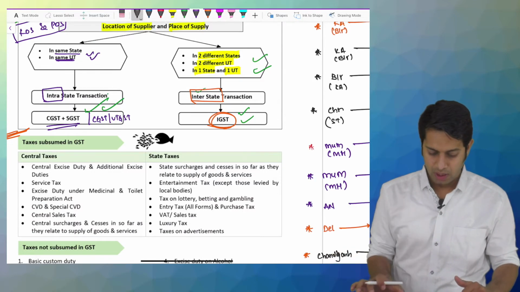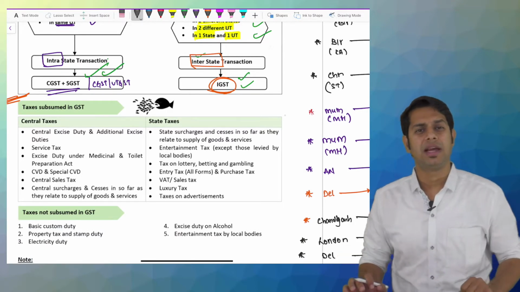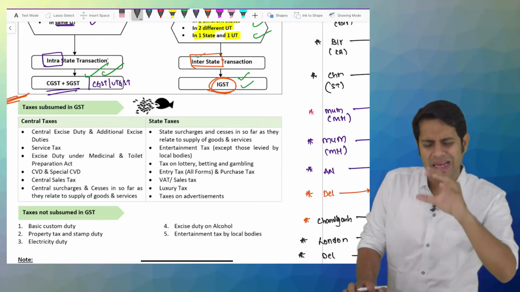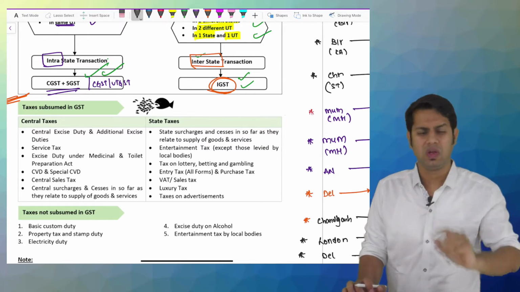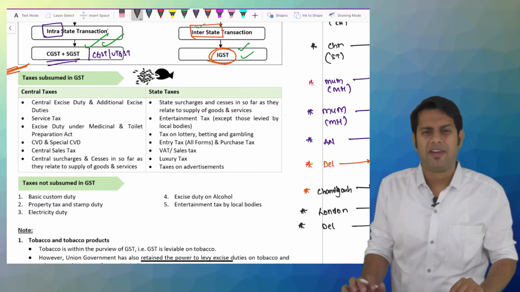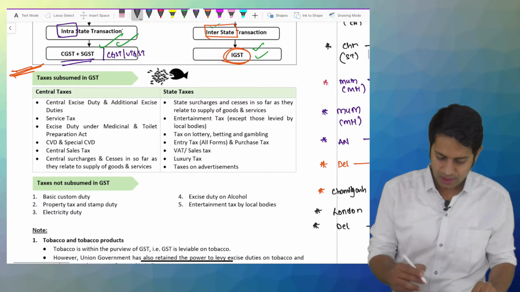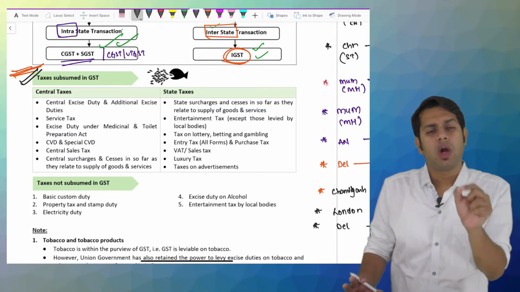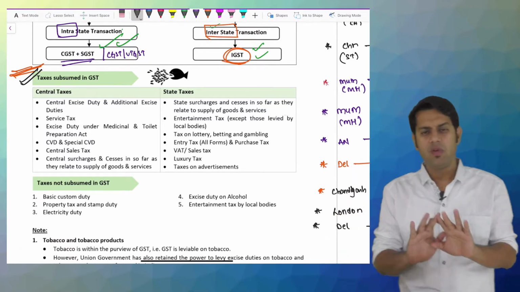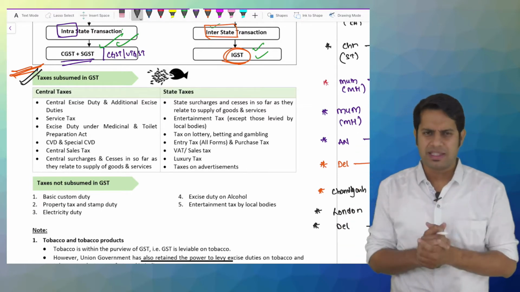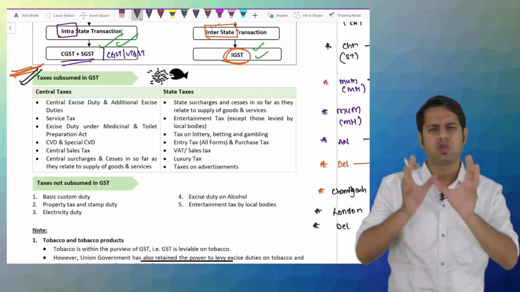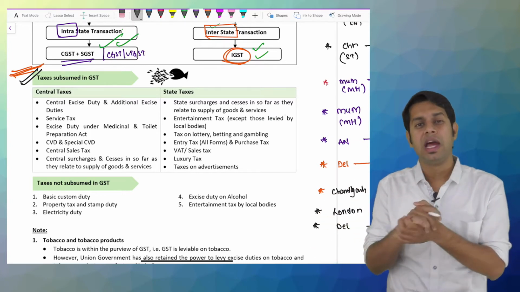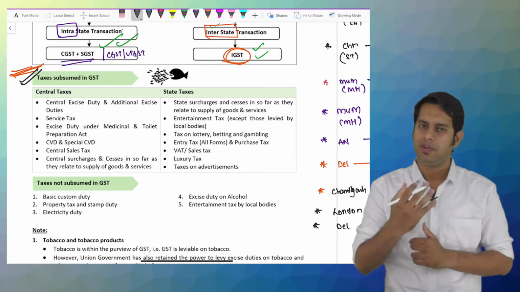Now, let us continue our discussion and complete this chapter in this video. Today we will be discussing the remaining portions, which are easy portions but also important from an exam perspective, because they have asked a few questions on these topics. Point number 1 which we are going to discuss is the taxes which got subsumed with GST. Before GST, we had plenty of taxes. We had many different types of small taxes. All these different types of taxes got merged, and there was one tax which was formed, which is GST.